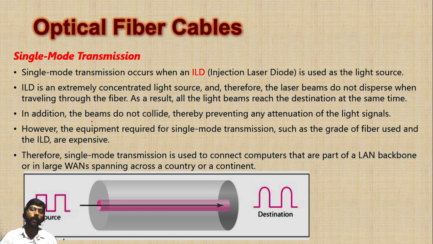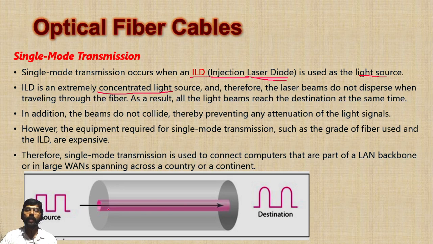In single mode transmission, the light source is called ILD, that means injection laser diode. This is the light source in single mode transmission. One property of this laser diode is that it generates concentrated light. That means the light travels in a straight line.